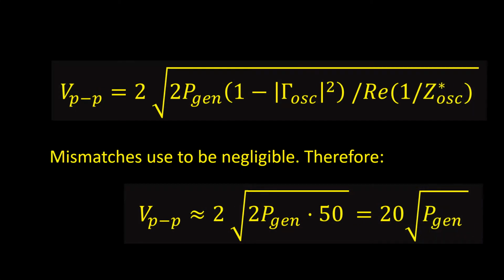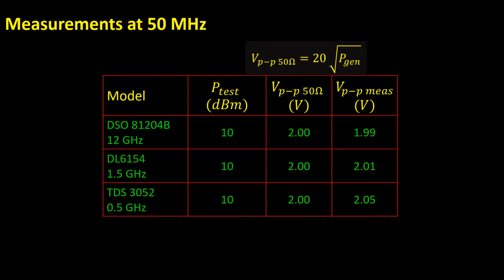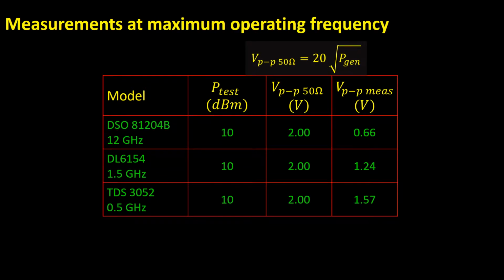In the previous video we arrived at an expression that can predict the peak-to-peak voltage delivered by the generator to our oscilloscope. We used this expression and could successfully predict measurements at 50 MHz, which were made with oscilloscopes having bandwidths between 0.5 and 12 GHz. But when we tried to do the same at the maximum operating frequency of the oscilloscope, we obtained disappointing results. Let us investigate what was the reason.